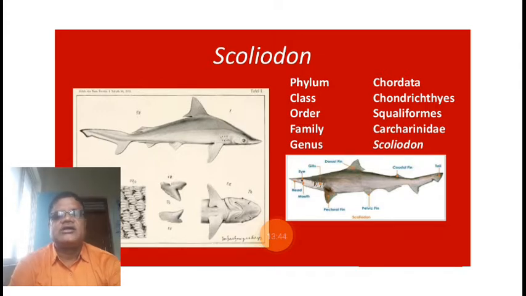For example, in fish, all teeth are similar in structure. In amphibians, particularly the frog, only one jaw contains teeth; in the other jaw teeth are absent. All teeth are similar in amphibians also. In reptiles also all teeth are similar, and in birds teeth are absent. Teeth which are similar in structure are called homodonts.